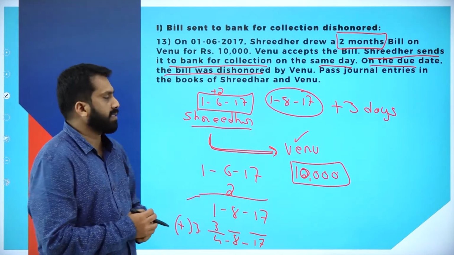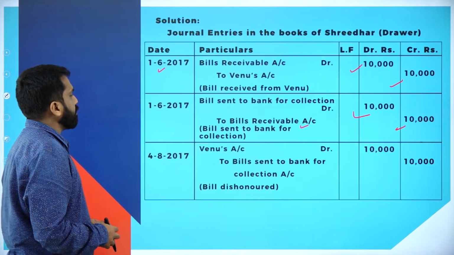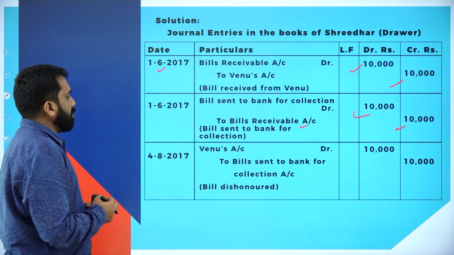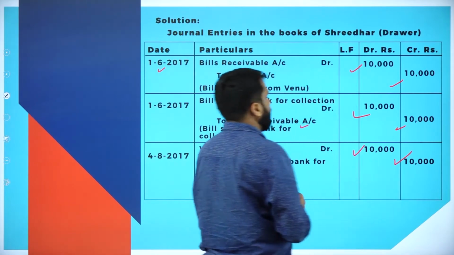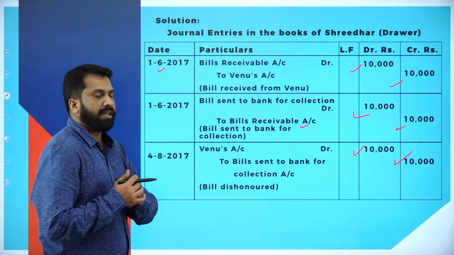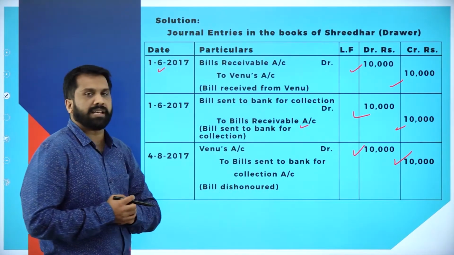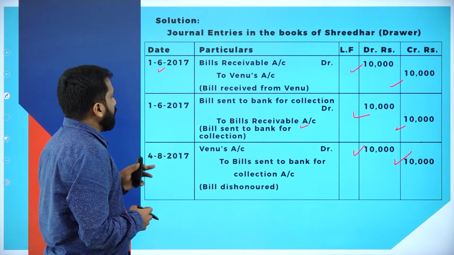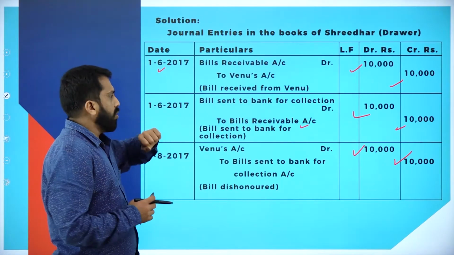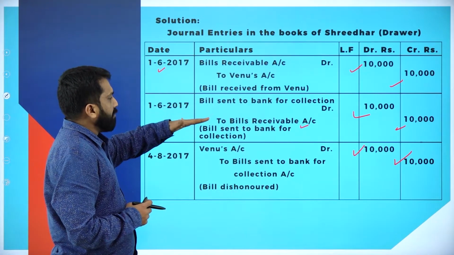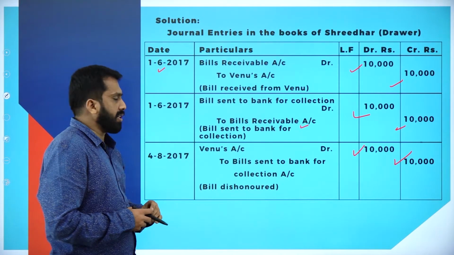Clear? Yes. Now, Venu account debit to bills sent to bank, 10,000 as well as 10,000. Hope you are clear. Yes, we are done with this calculation. Now, we have done with the journal entry, bills receivable account debit to Venu account, over. Then bills sent to bank for collection to bills receivable, okay, over.